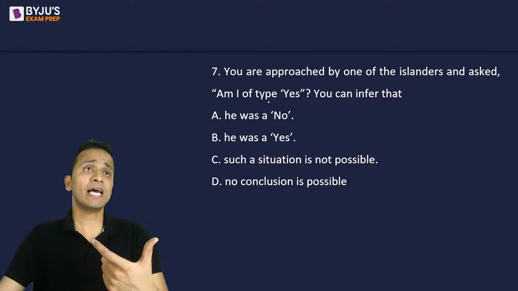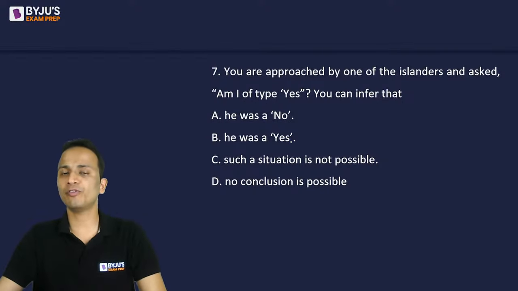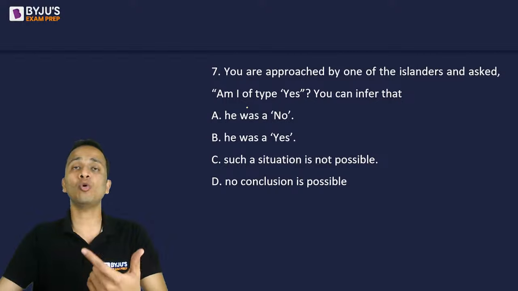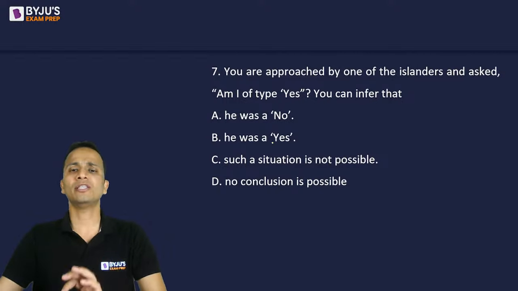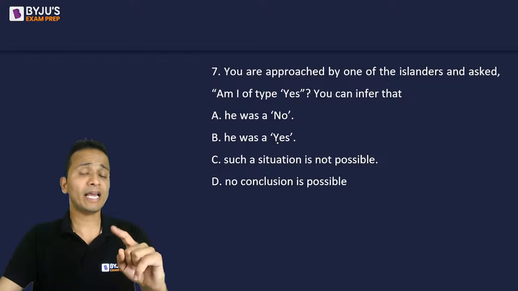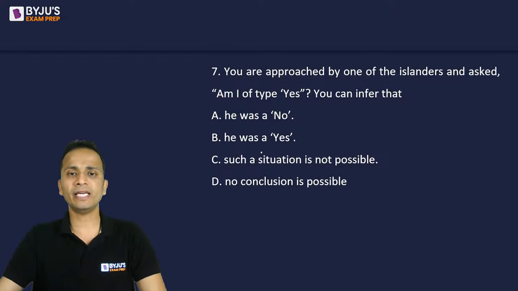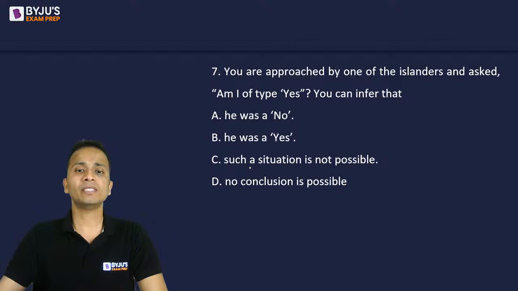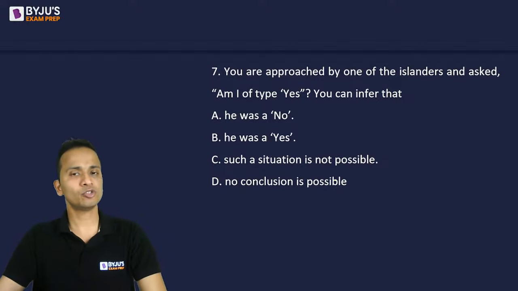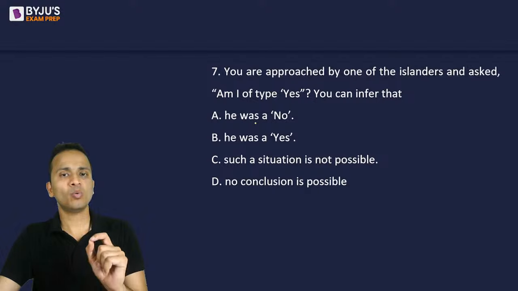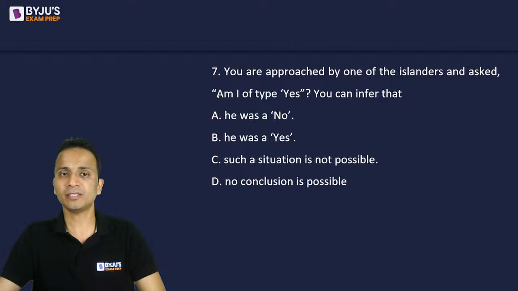Okay, so if the answer can only be yes, this person will be of type yes. If the answer can be only no and there is no contradiction, then the person will be of type no. If there is a contradiction in both the cases, like what happened in the first question, then the situation is not possible. If the person can be of type yes as well as of type no, then no conclusion is possible. So I have told you in which possibilities each of these four options will be correct. I'll repeat.